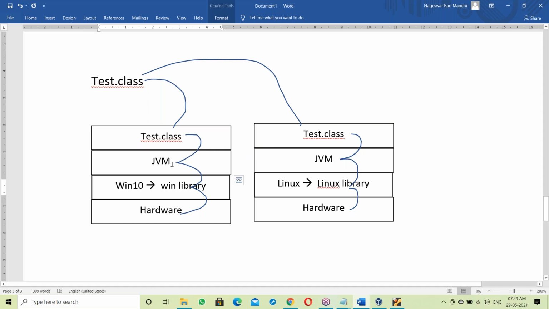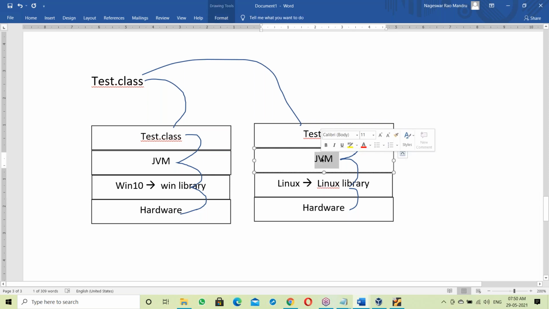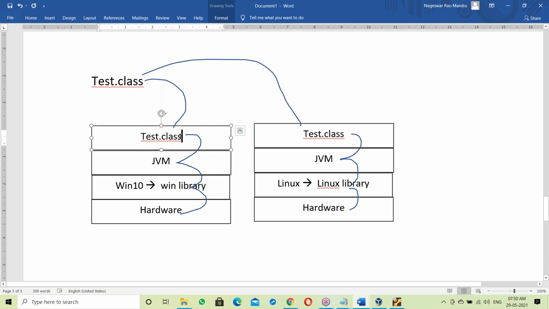Next, it takes the second line from the Java code, links with the Windows library, takes the third line and links with the Windows library. That's it. So that library linking happens at runtime, so it's dynamic linking. Same test.class file placed on a Linux base. Now the Linux JVM takes your test.class file and links to the Linux library line by line, then executes. So here also dynamic linking. It depends on the OS that linking takes place.